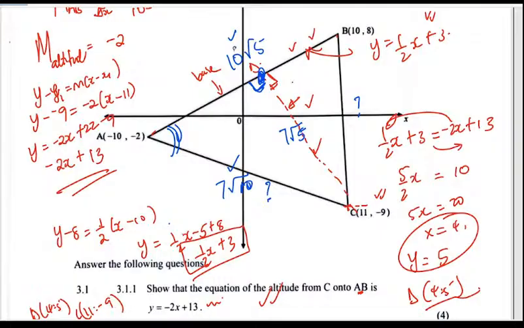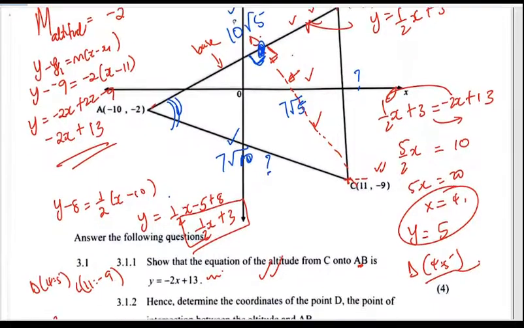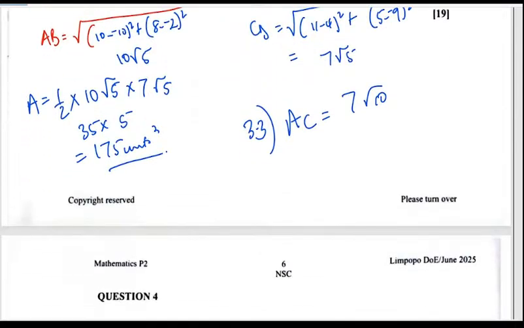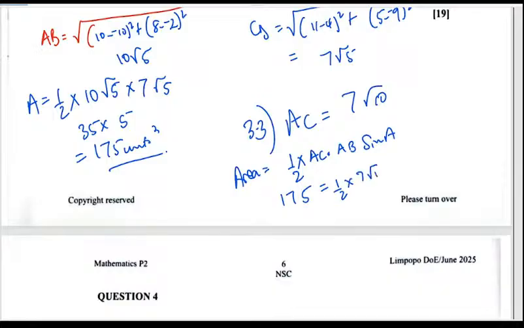We can use the area rule, whereby we know that the area, if we're focusing on the side of A, is going to be a half multiplied by the AC multiplied by the AB, the sine of A. So we got 175 is equal to a half, our AC 7 root 10, multiplied by the AB, which we got as 10 root 5, the sine of A. Okay, so when you do your magic, it simply means that our sine of A is equal to 0.707, and then the shift sine will give us 45. I think this is more reliable than the first one.